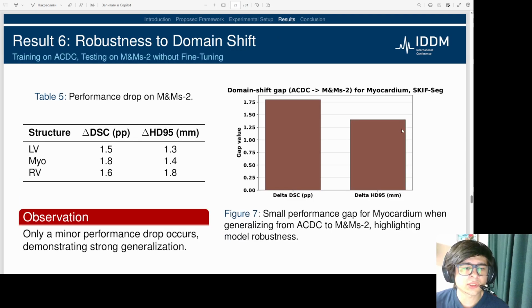To assess real-world utility, we performed a rigorous domain shift experiment. We trained our model only on ACDC data and tested it on the unseen M&Ms2 dataset without fine-tuning. The results showed only a minor decline in performance, demonstrating strong generalization. This suggests that by encoding anatomical knowledge, our model learns the fundamental features, making it robust to variations across different scanners.